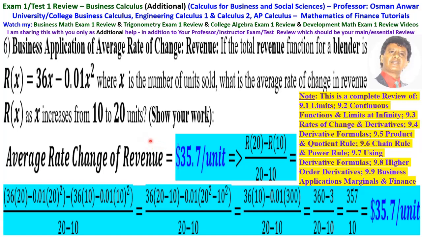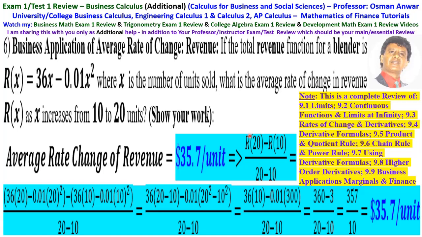The slope is y2 minus y1 over x2 minus x1, where y2 is r of x2 minus r of x1. So that's y2 minus y1 over x2 is 20, x1 is 10.